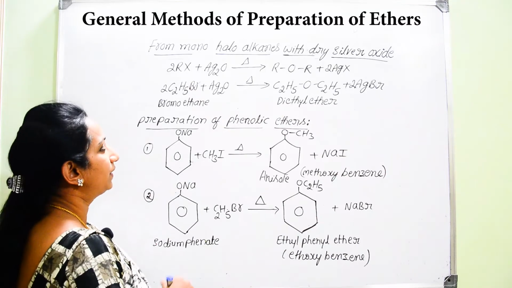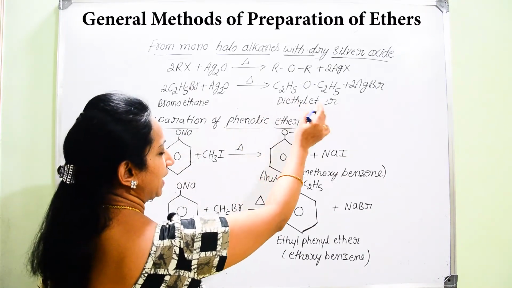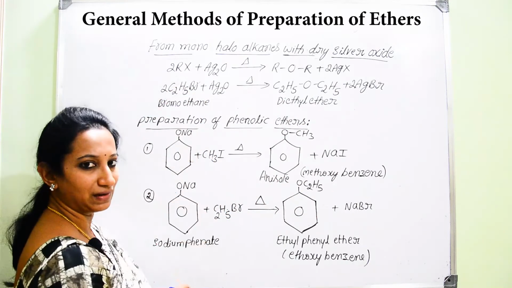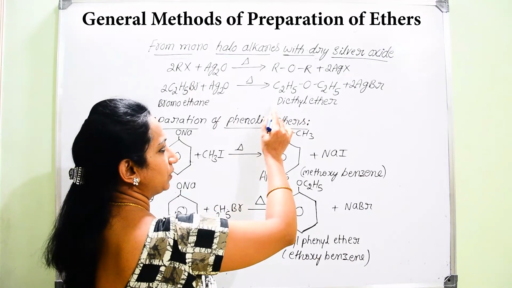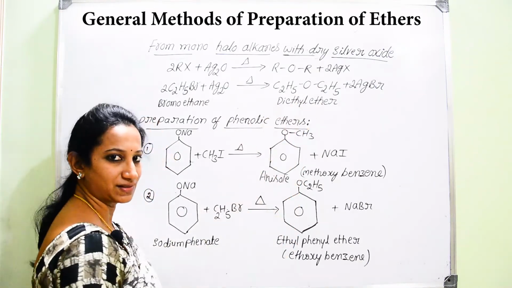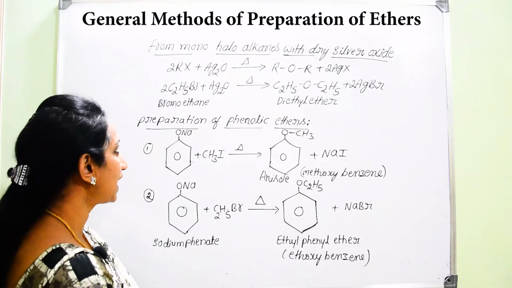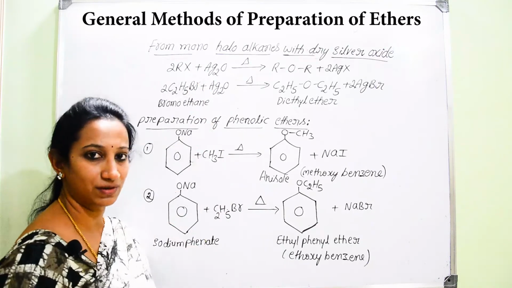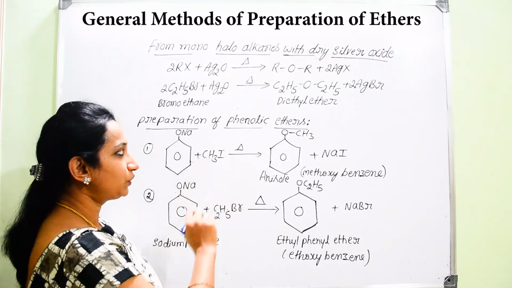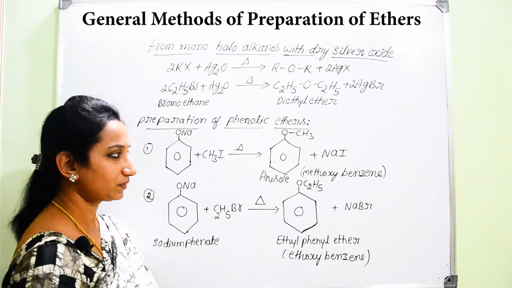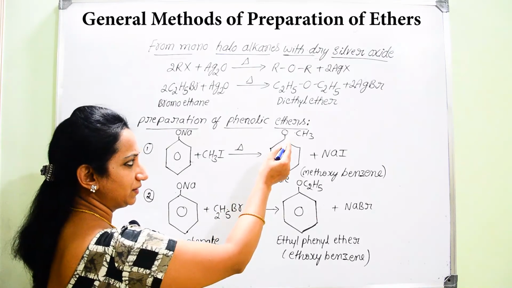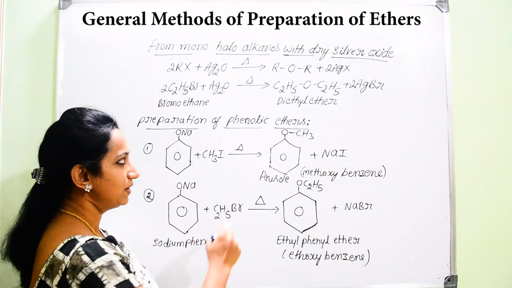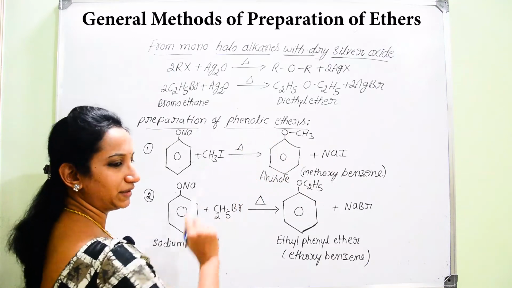And if you look into this reaction, we can find that if you use one type of alkyl halide, you are going to end up with the formation of symmetrical ethers or simple ethers. So symmetrical ethers can be prepared by this method with the help of haloalkanes and silver oxide. And if you want to prepare phenolic ethers, where on one side of oxygen there is attachment of a phenyl group and on the other side an alkyl group, such ethers are named phenolic ethers.